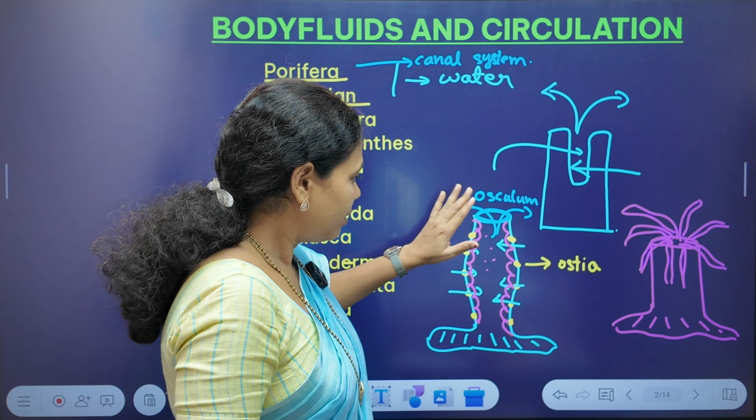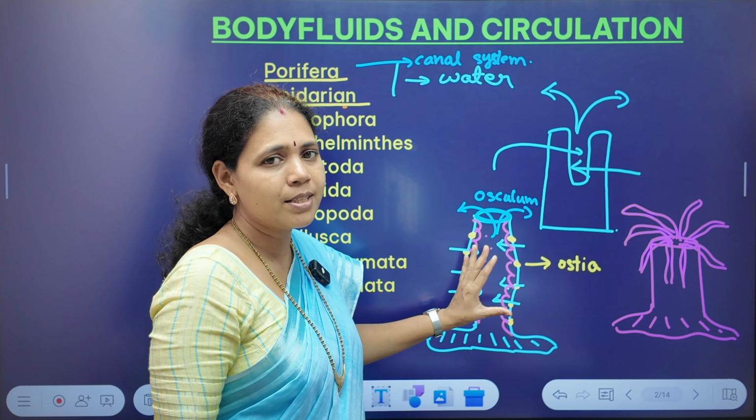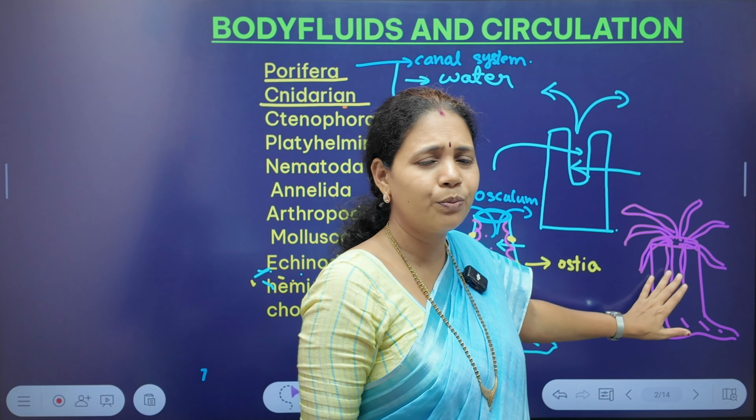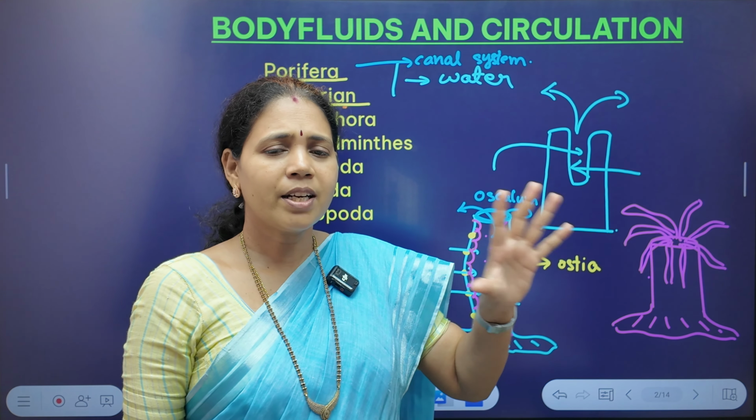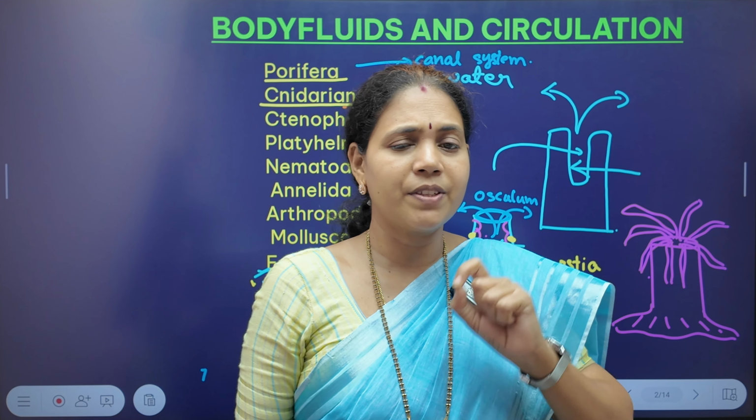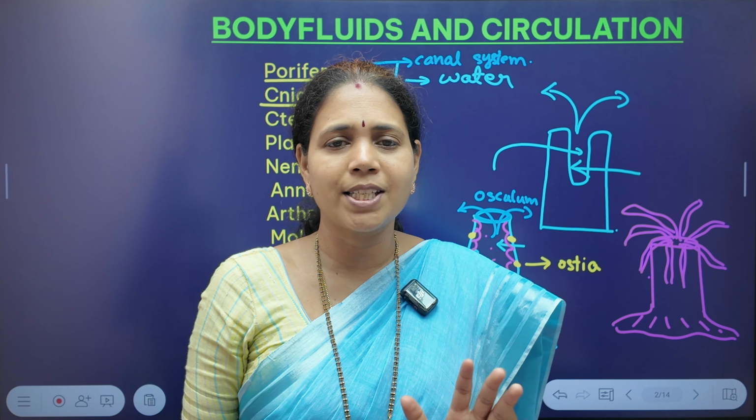They don't have such channels, but here also they are provided with certain canals, especially in the medusoid stages.